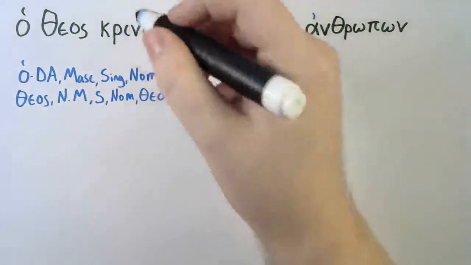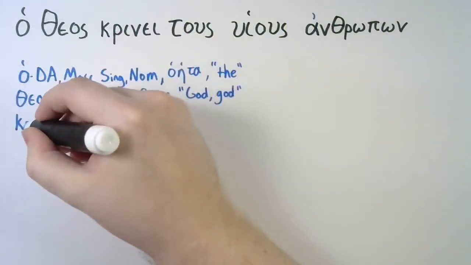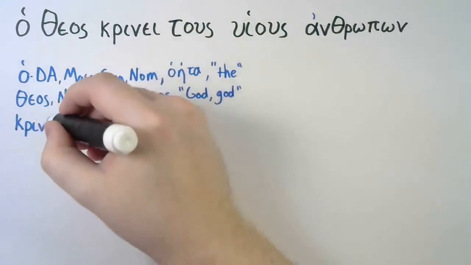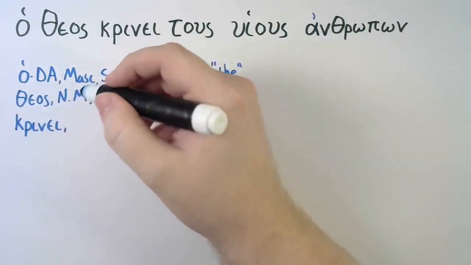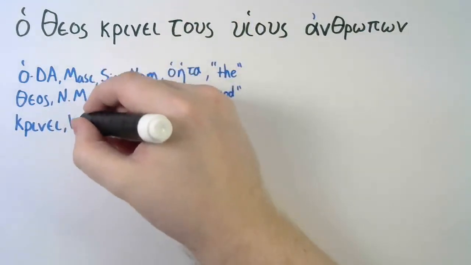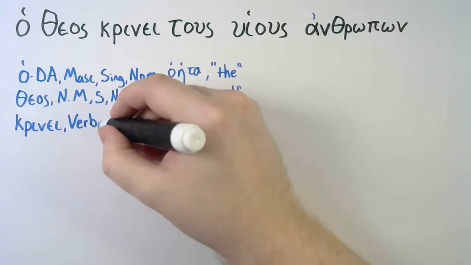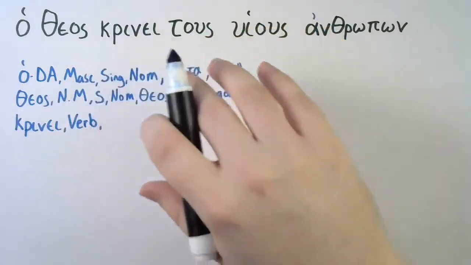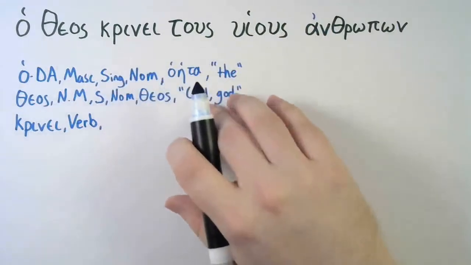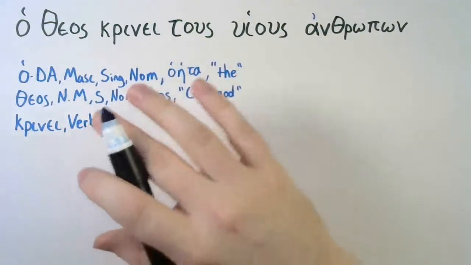Okay, let's see. Our next word, krine. What part of speech is krine? It is a verb. Very good. Now for verbs, we need tense, voice, mood, person, number, lexical form, then translation. So what is its tense?